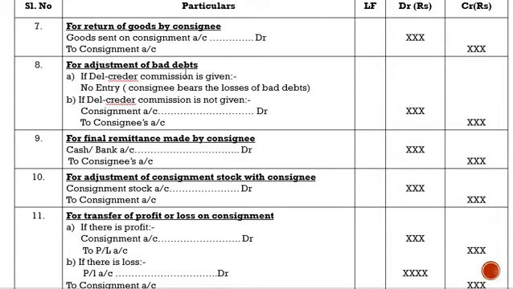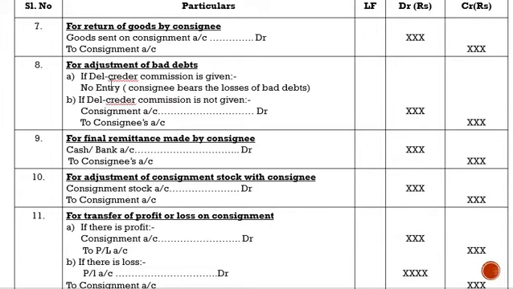Now, bad debts is nothing but a loss to the consignor, isn't it? You have already sold the goods, you are unable to recover that amount, so that is a kind of loss which the consignor incurs. But suppose this loss is being borne by the consignee, then obviously the consignor is going to benefit.